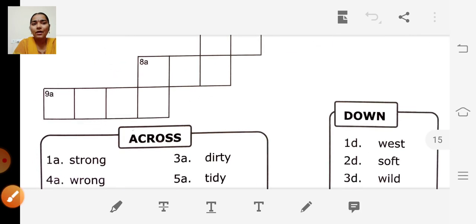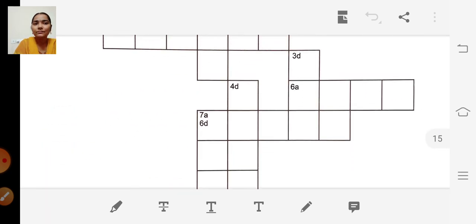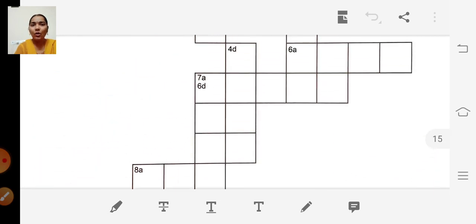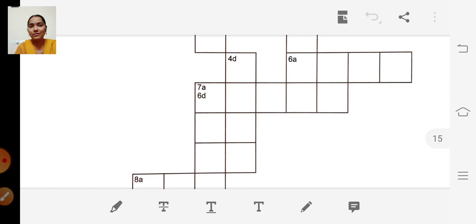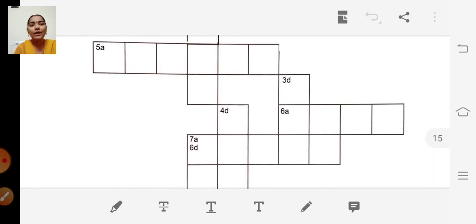The next one, third D, wild. So what is the opposite of wild? It can be domestic or pet. So what is the number? 3D. So where is 3D?